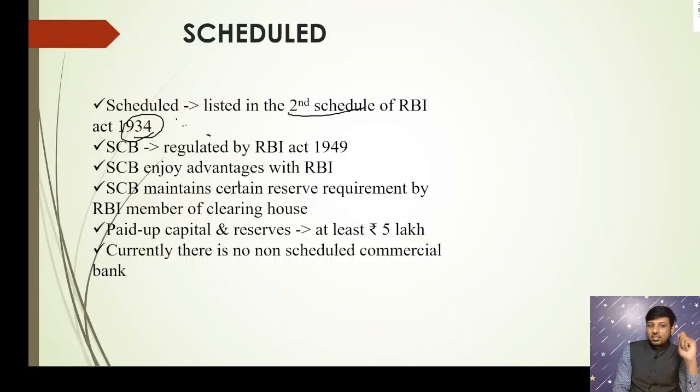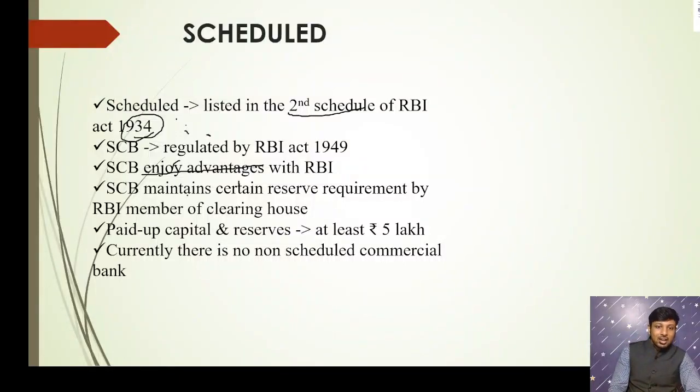If RBI regulates the bank, this scheduled bank can borrow money under the repo rate, bank rate or MSF from the RBI. But a non-scheduled bank cannot borrow from the RBI for normal reasons. It can borrow from the RBI only during extraordinary circumstances. Suppose tomorrow a non-scheduled bank wants to expand its business, it cannot go through the bank rate route, because the bank rate route is not applicable to it. So it can't borrow money from RBI for normal functioning.